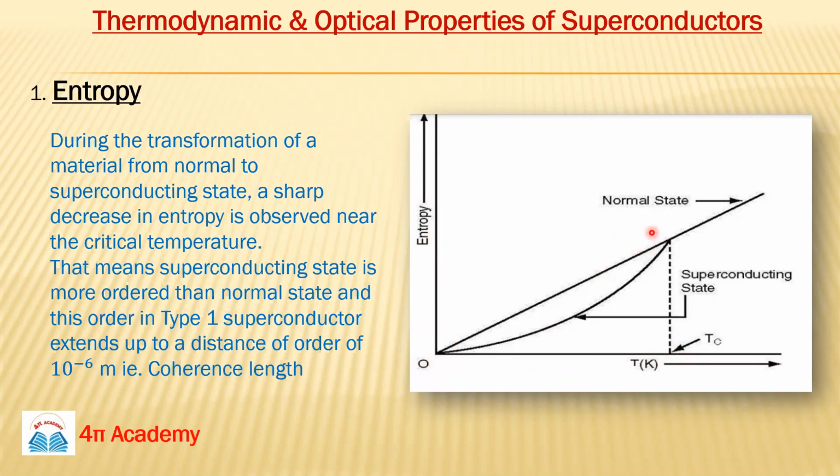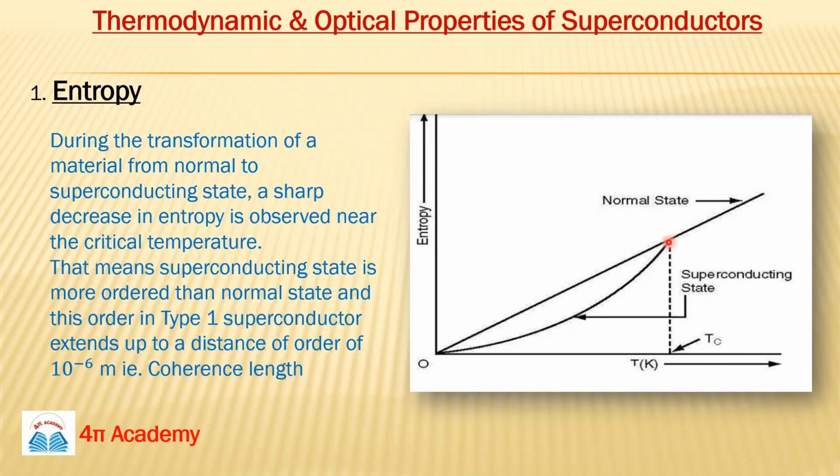If your material is a normal material, the behavior is this straight line. But if you have a superconducting material, at the critical temperature Tc there is a change.